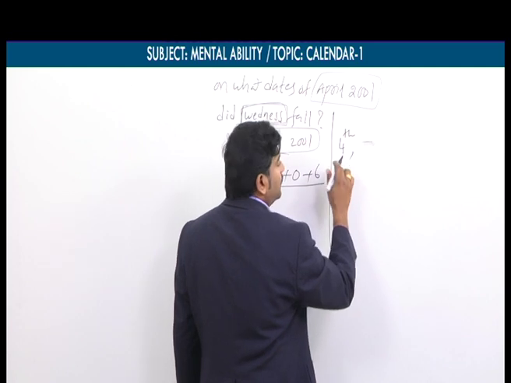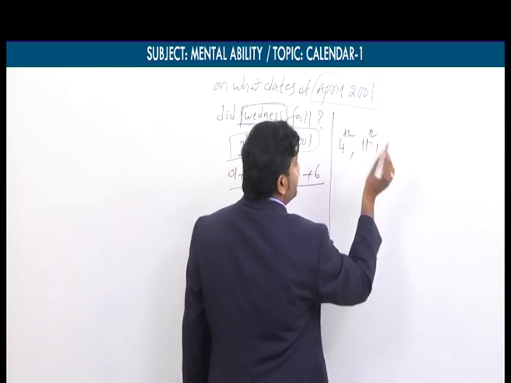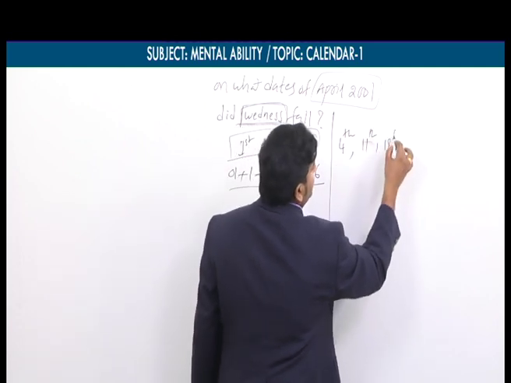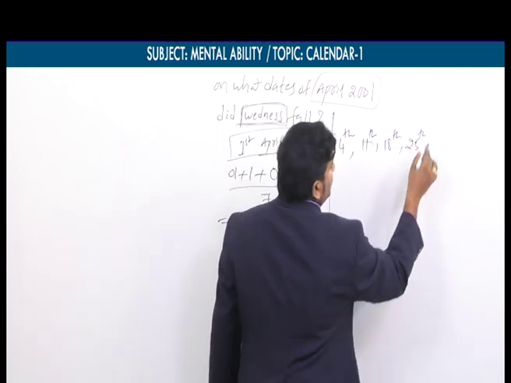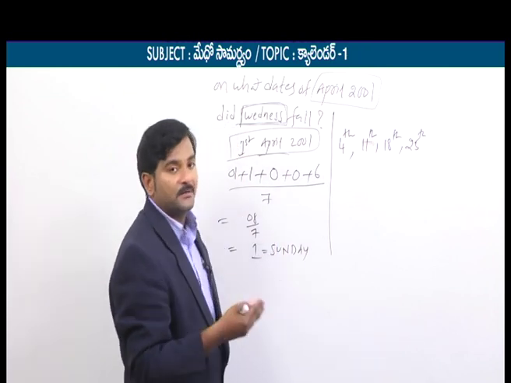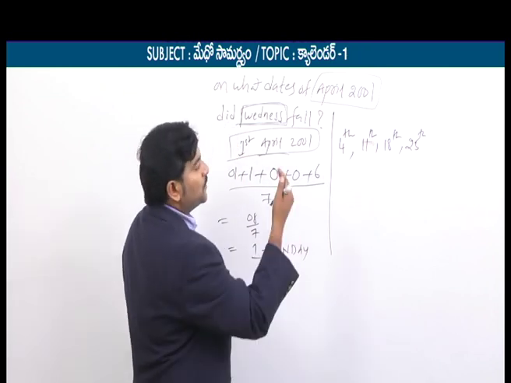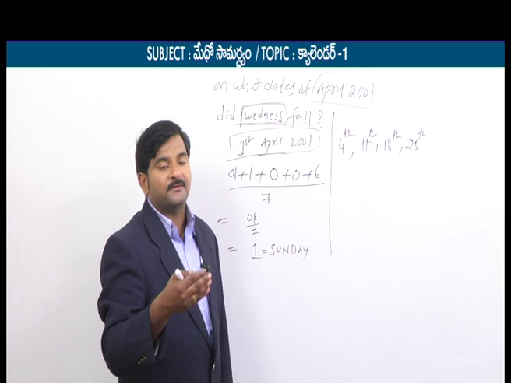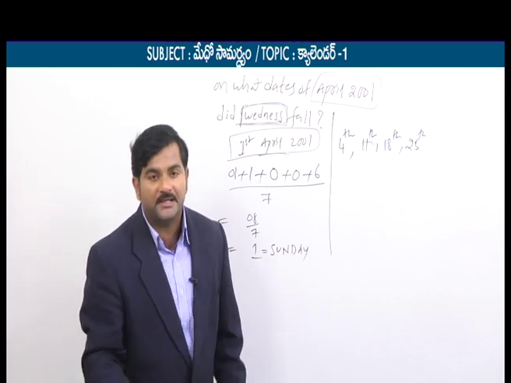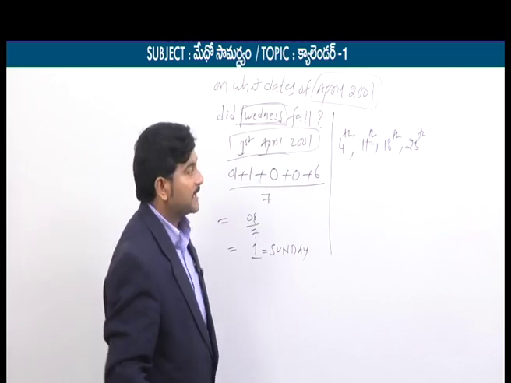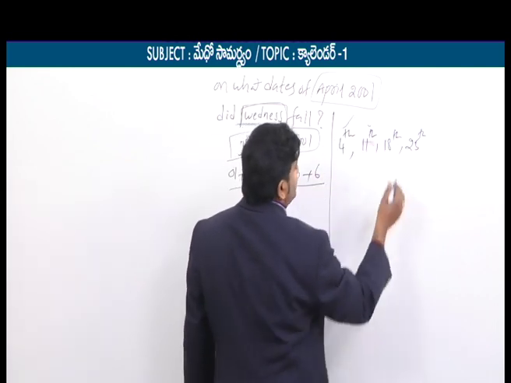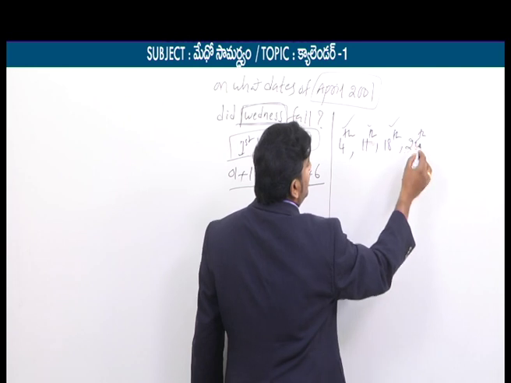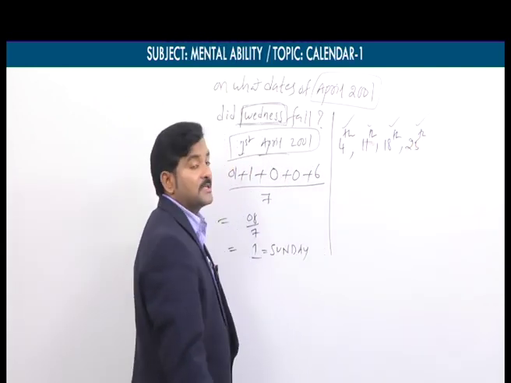Add 7 to this 4, how much will you get? 11th. Again add 7 to this, 18th. Add again 7 to this, how much will you get? 25th. There is no meaning of adding 7 again, because if I add 7 to 25, it is 32, and no month in the year has 32 days. That's why 4th is the first Wednesday, 11th is the second Wednesday, 18th is the third Wednesday, and 25th is the fourth